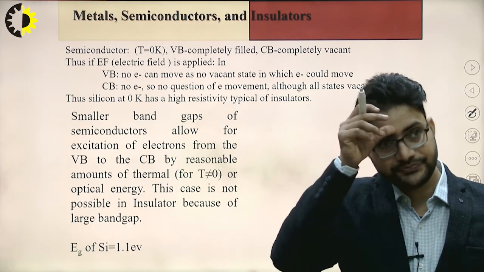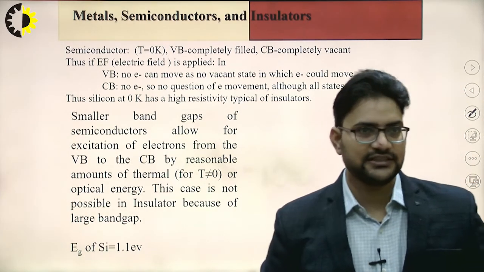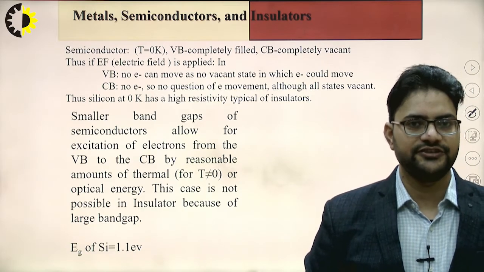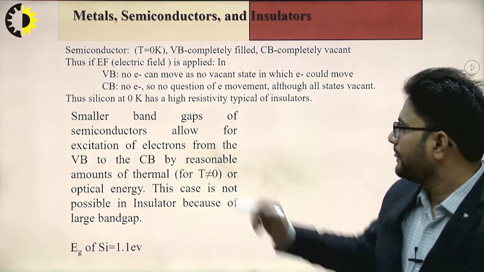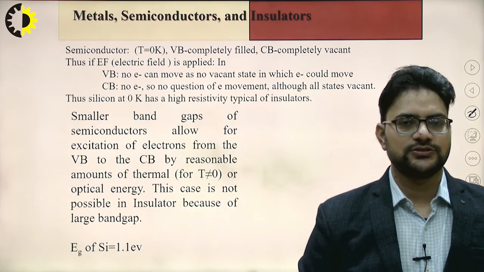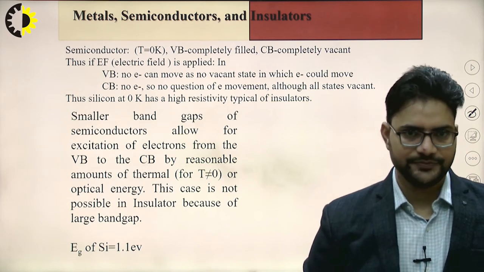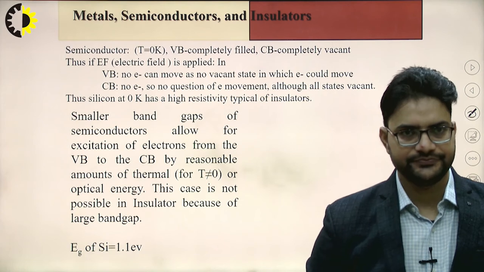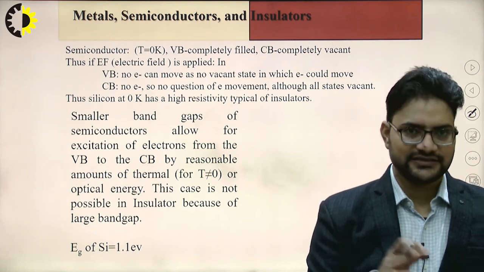Next, we will be discussing metals, semiconductors and insulators in this video. Okay. So, if I talk about semiconductors, at 0 degree Kelvin the valence band is completely filled, and the conduction band is completely empty.